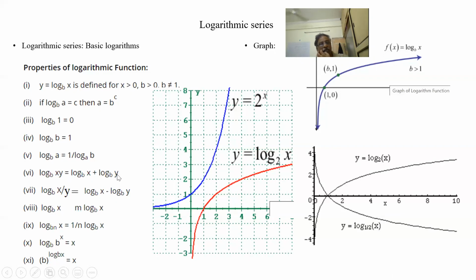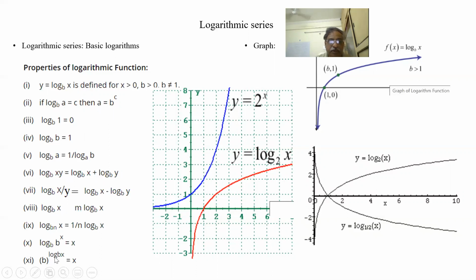So these are all our log a by b, log a minus log b, log ab, log a plus log b, and log a to base b is 1 by log b to base a. These all come from the fundamental definition of logarithm. So this is the fundamental definition of logarithm: b to the power of c is equal to a.